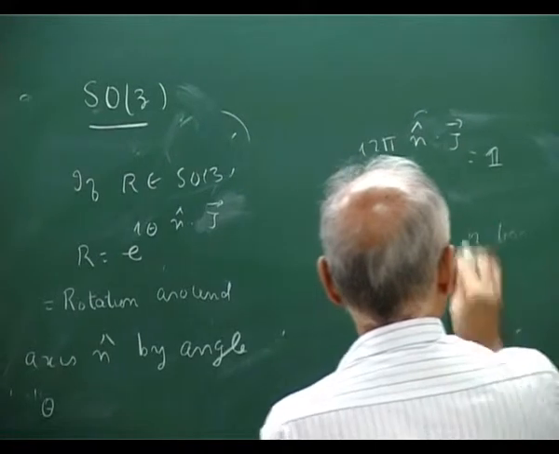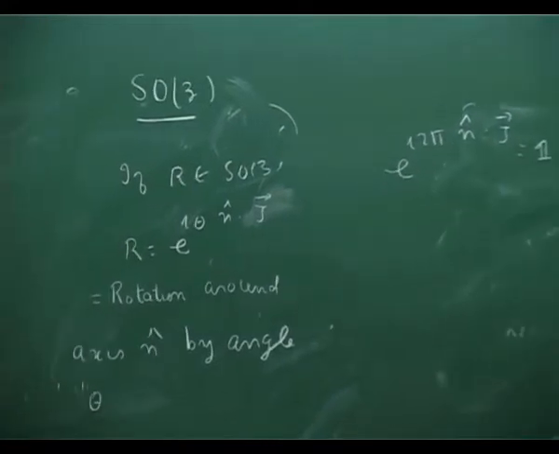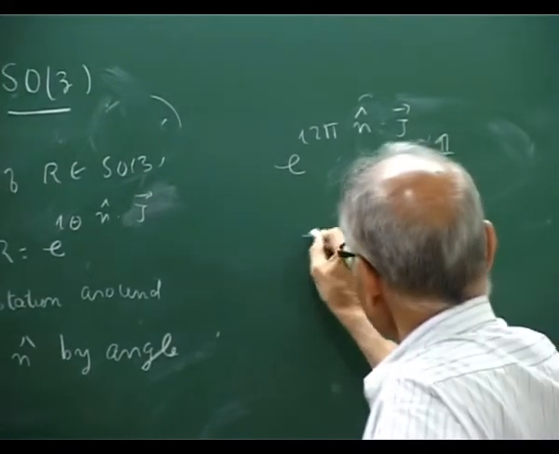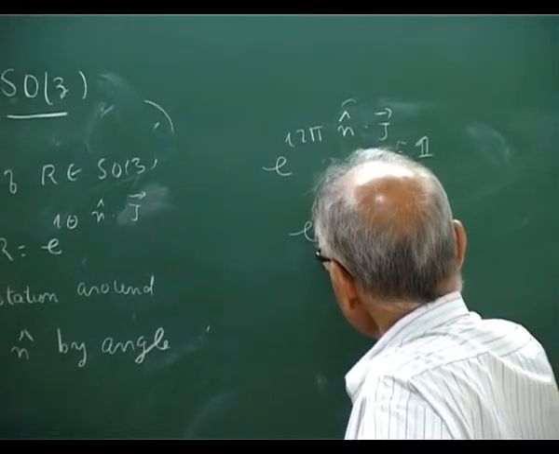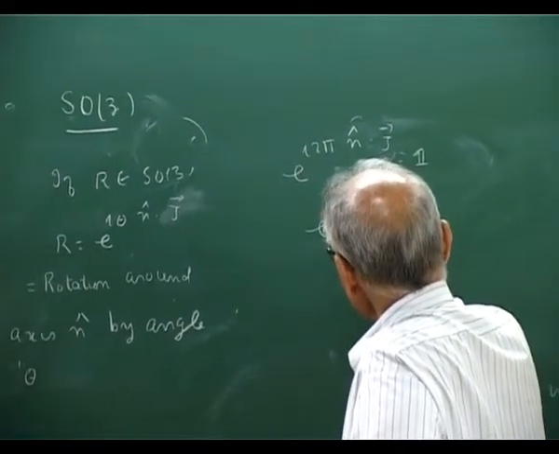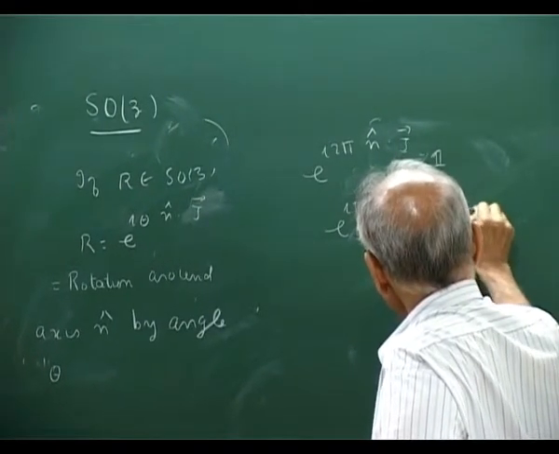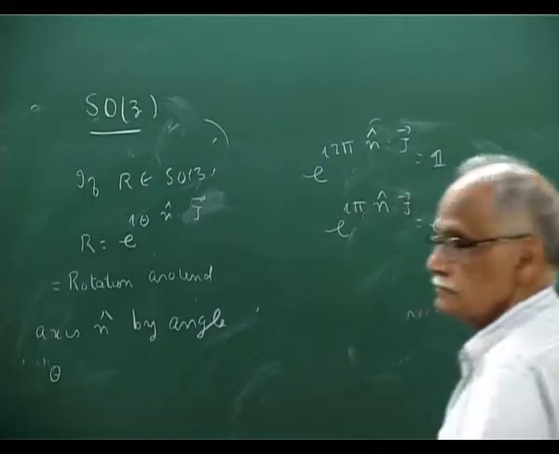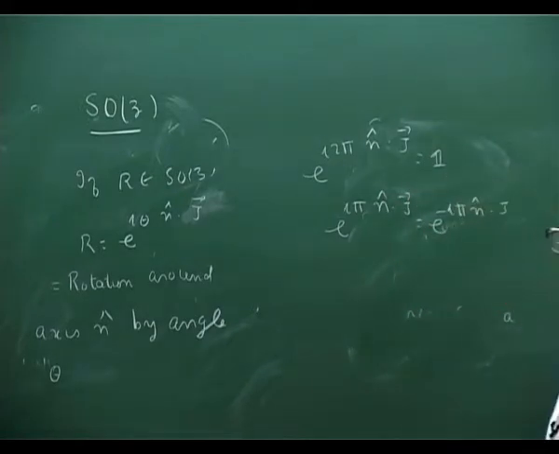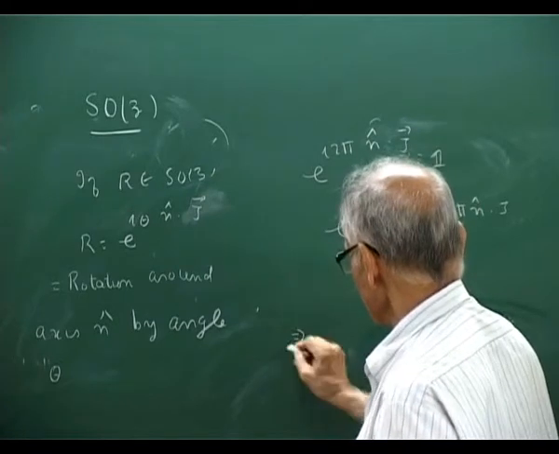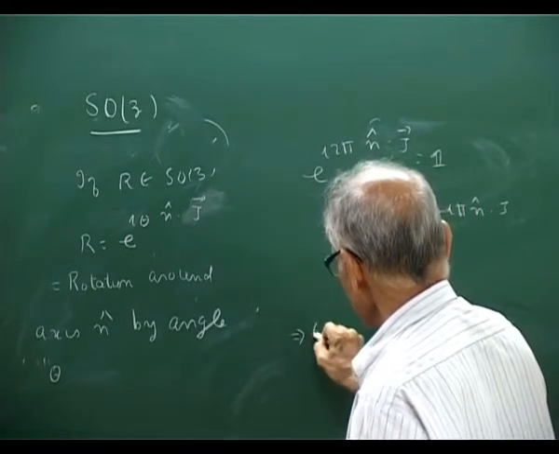A 2 pi rotation is nothing, right? So exponential i pi n hat dot J is exponential minus i pi n hat dot J. So the picture is SO3 is a ball.